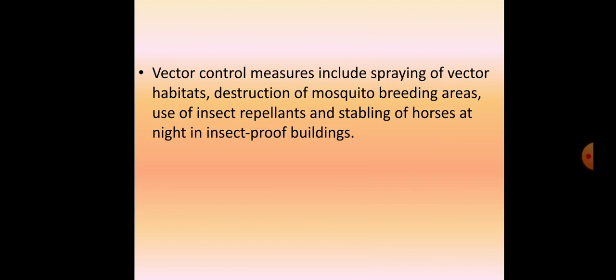So managemental practices here include vector control measures: you can spray vector habitats, destroy their breeding areas, use insect repellents, and keep horses stabled in insect proof buildings. So these were the control measures for equine encephalitis.